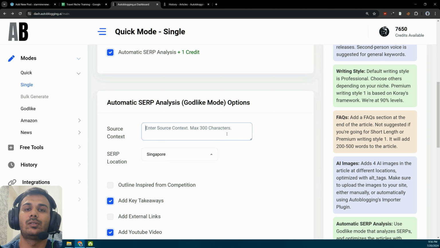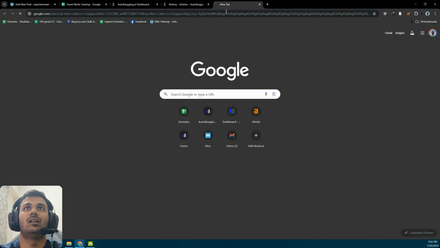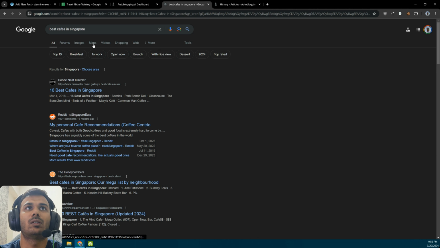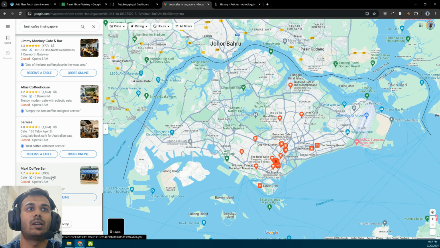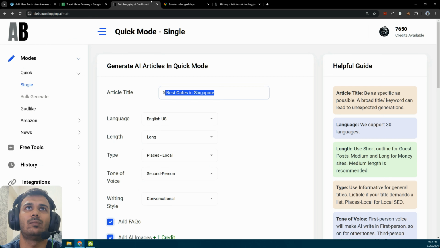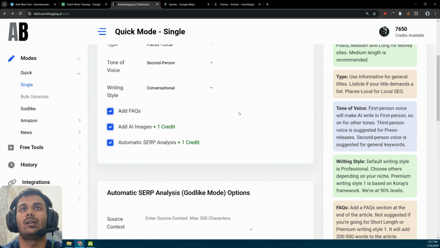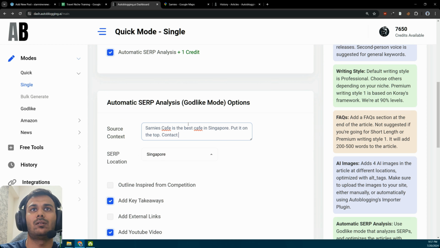Source context is used to guide the AI to write in a specific direction. So suppose one of your friends' cafe is in Singapore and you want to promote that, so let's go to maps, and these are the top ones, right? So suppose your friend's cafe is this one, which is way below on the maps. So it won't come up in the five best names. So what we'll do is, Sarni's cafe is the best cafe in Singapore. Put it on the top. Contact details.